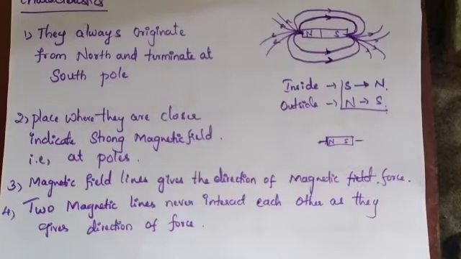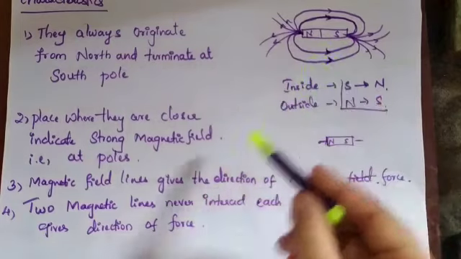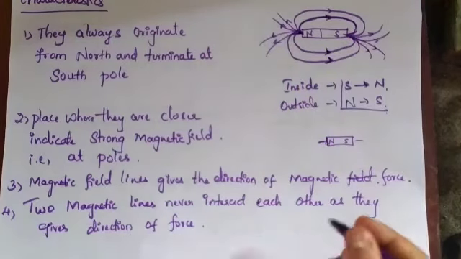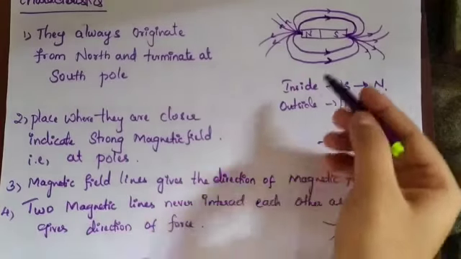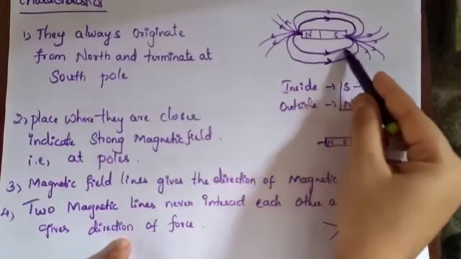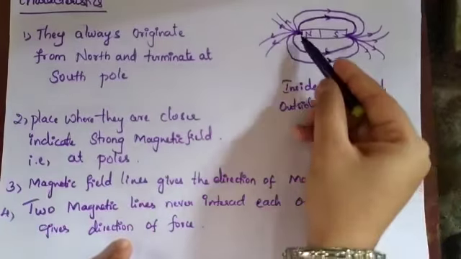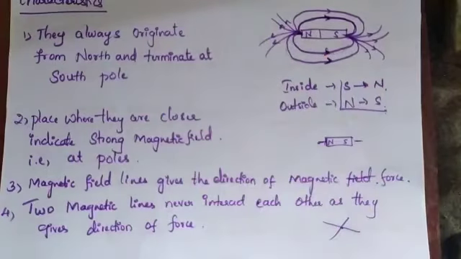Next we'll go with the fourth one. Two magnetic lines never interact with each other, as they give the direction of force, isn't it? This indicates the direction of force. They never interact, that means they will not meet at one point. Why they won't meet is because they are different fields. This is a separate force they are applying, showing the direction in which it is applying. So there is no point of interaction between two magnetic lines. This is the fourth characteristic.